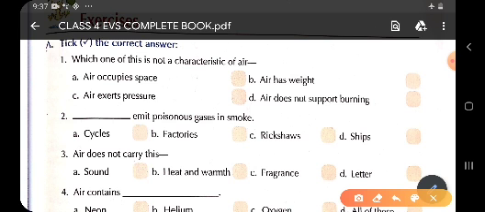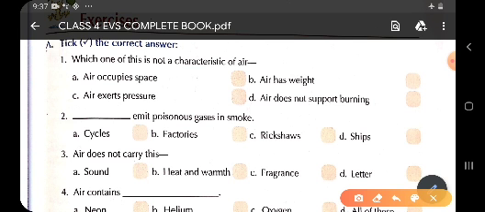Children, as we have studied in the chapter, air has 3 characteristics. First one is air occupies space, air has weight and air exerts pressure. So children, the first 3 options are the characteristics of air, but here in the question it is asked which one of this is not a characteristic of air.